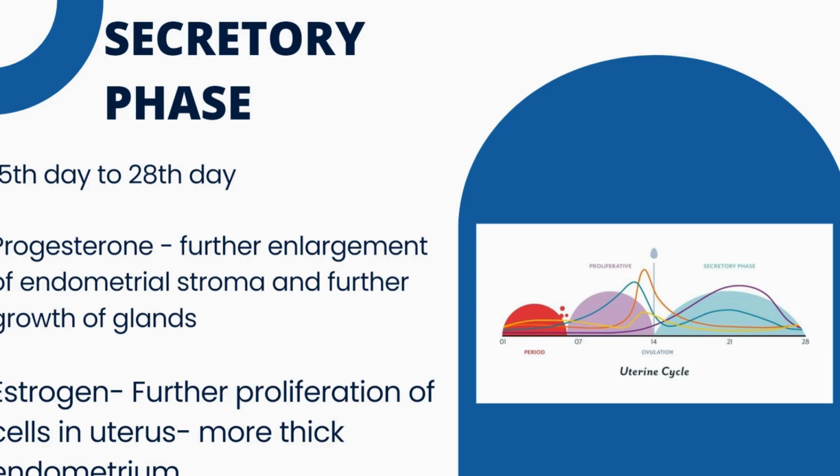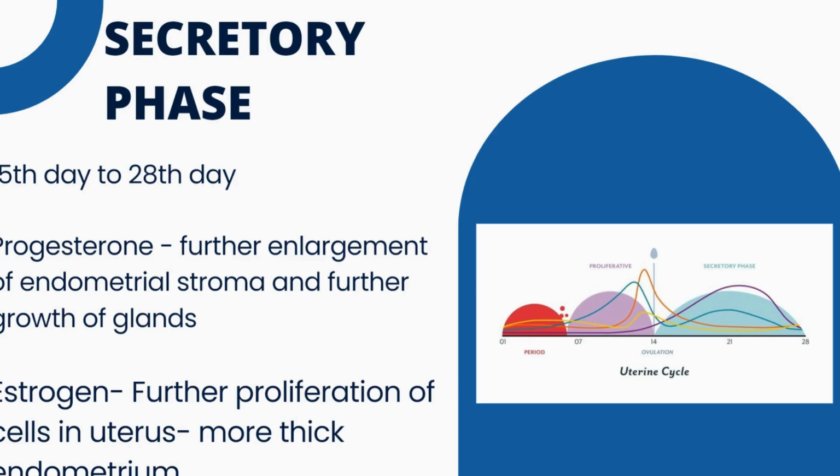Progesterone leads to further enlargement of endometrial stroma, that is endometrial layer, and further growth of glands. And what does estrogen do? It causes proliferation of cells in uterus, leading to more thick endometrium. So in this phase, the thickness of endometrium increases up to 6 mm.